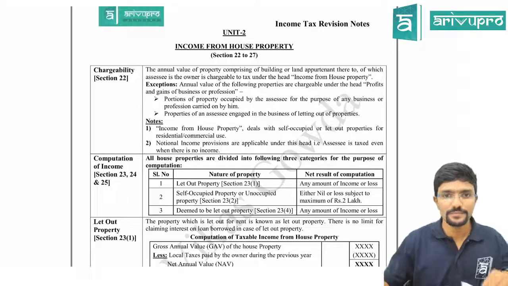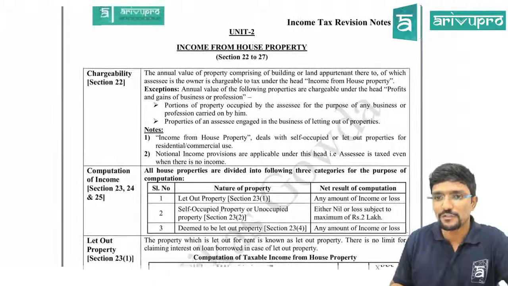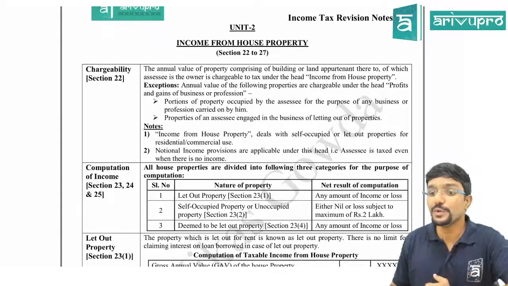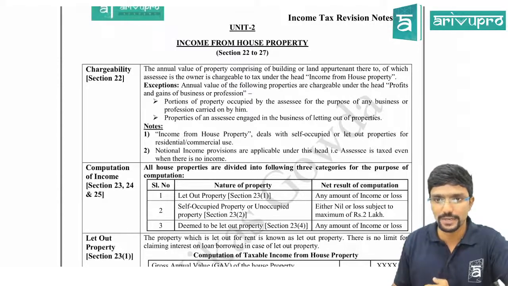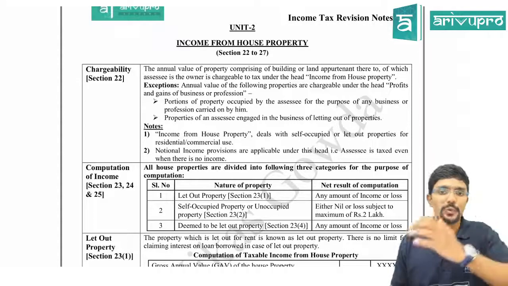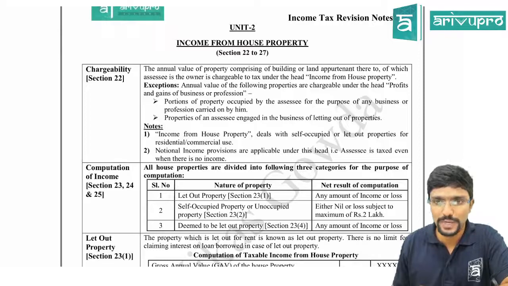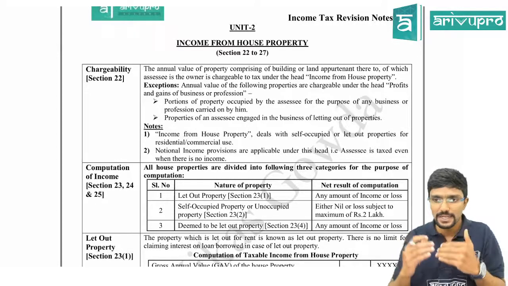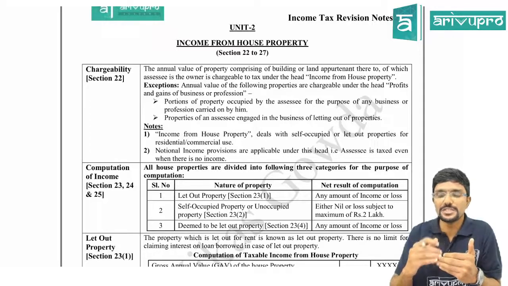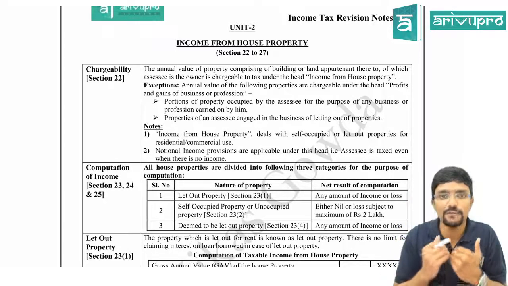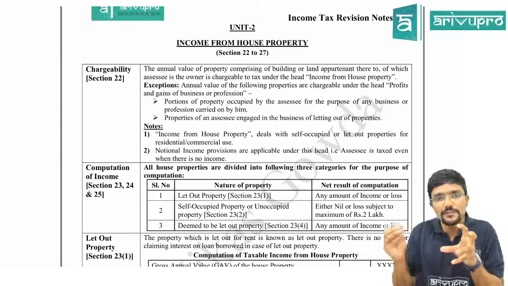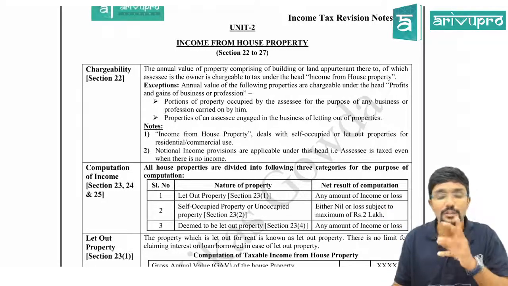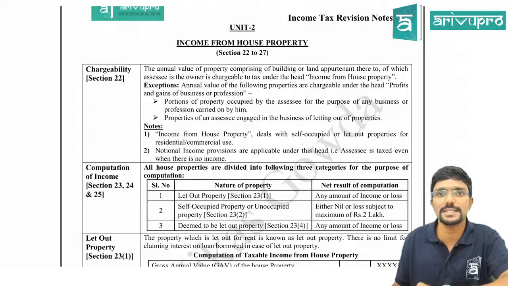Good evening everyone. So we'll do a revision of chapter 5 unit 2, income from house property, which is the second head of our income. Sections 22 to 27 deal with income from house property. Section 22 being the charging section tells that any income or revenue which the owner of a house property is generating from a building or land which is appurtenant to that building is chargeable to tax under this head.